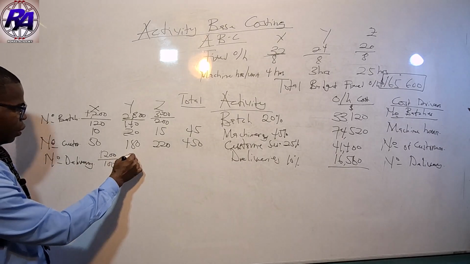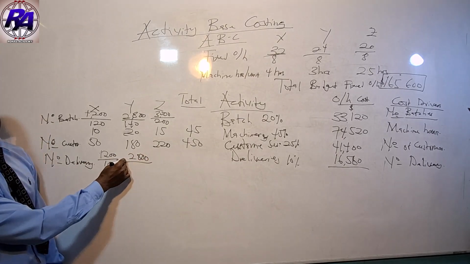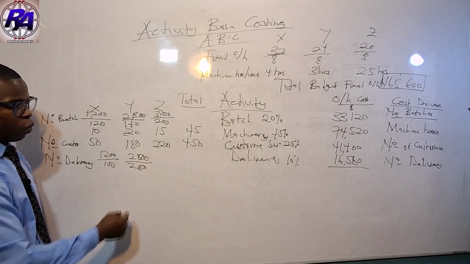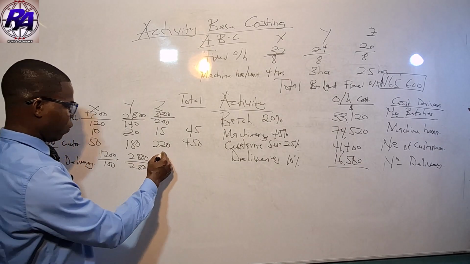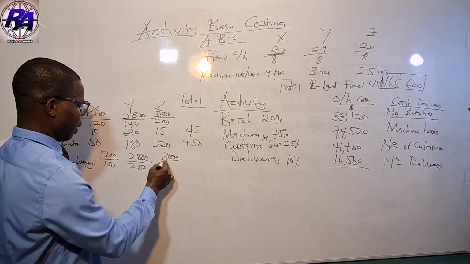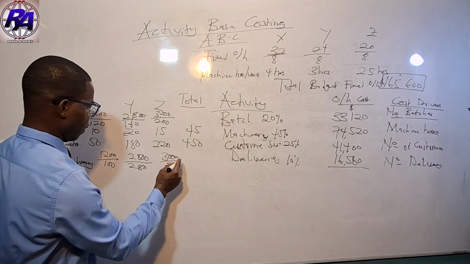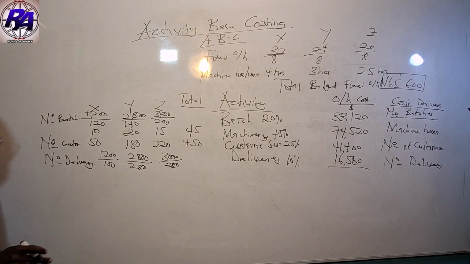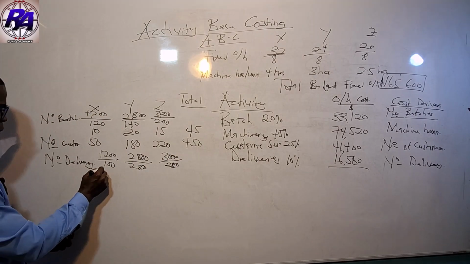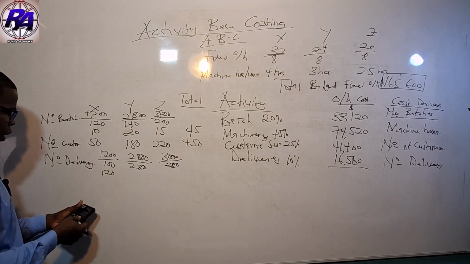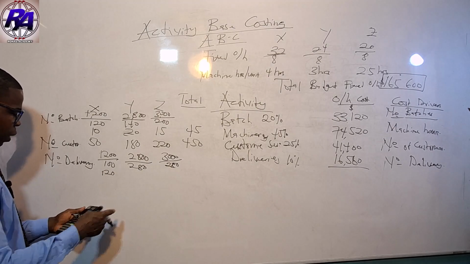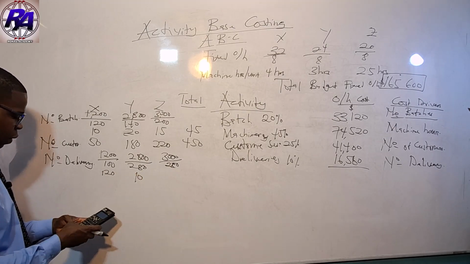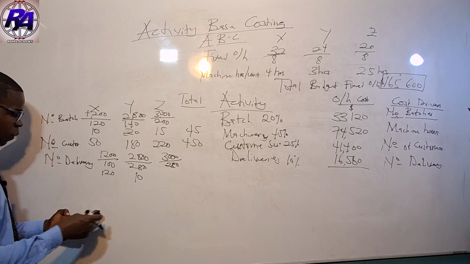For Y, 2,800 divided by 280. And the last one, 3,000 divided by 250, so that we can now get the number of deliveries. The second one gives us 10, and the last one gives us 12.